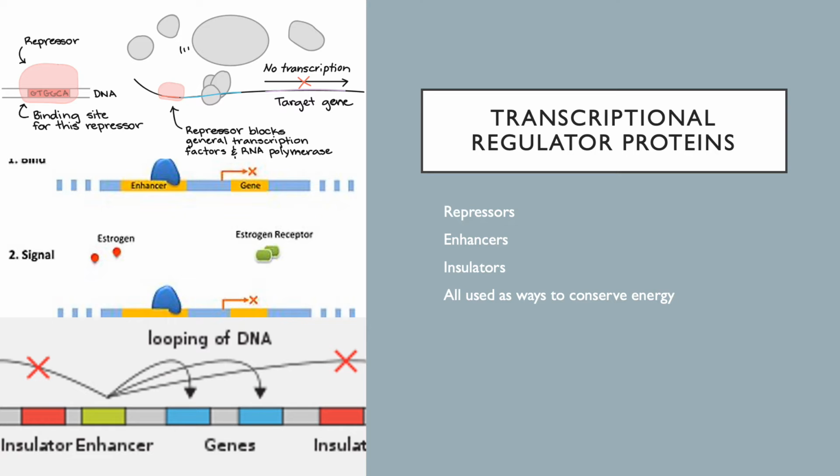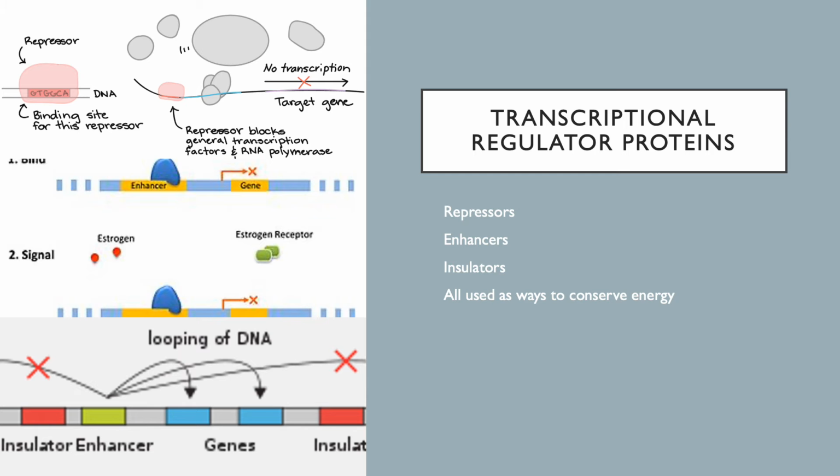These different control mechanisms are used as a way to conserve energy. It would not be energetically efficient for a cell to express every gene it contains at all times. With the assistance of these transcriptional regulator proteins, a cell is able to turn on the necessary genes only when they're needed.